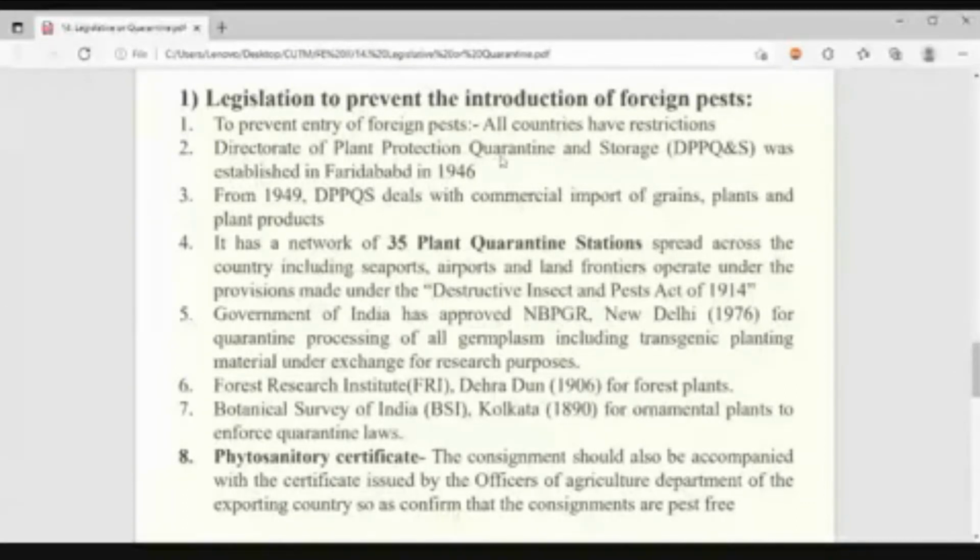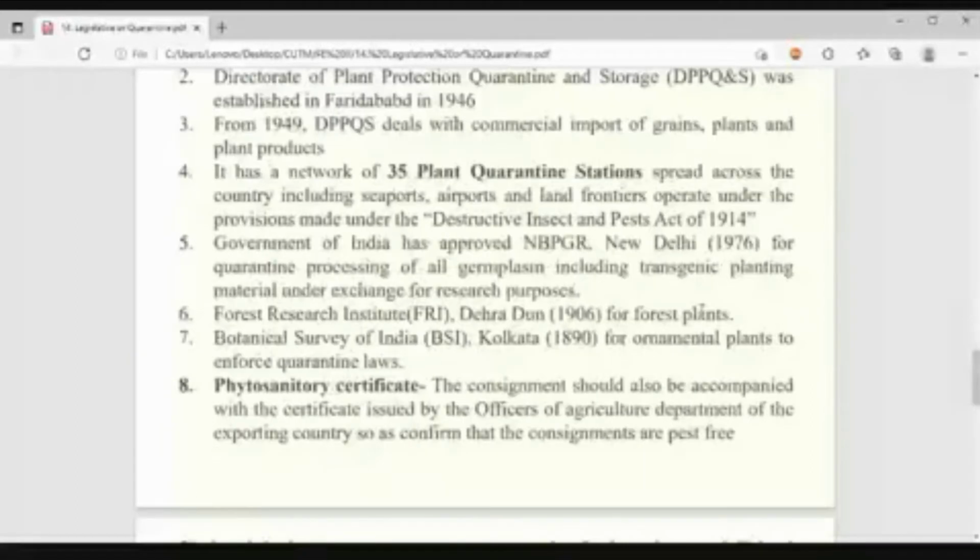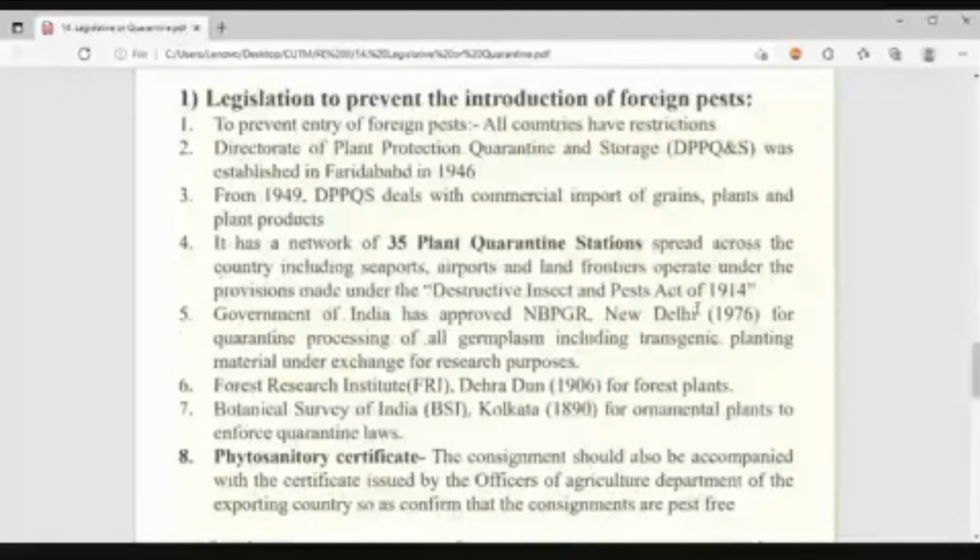The year 1946 is very, very important, when that was established. Okay. In this DPPQS, they have 35 plant quarantine stations spread across the country, including seaports, airports, and land frontiers, under the provision made under the DIP Act 1914. Similarly, what is NBPGR? Can anyone tell? National Bureau of Plant Genetic Resources.